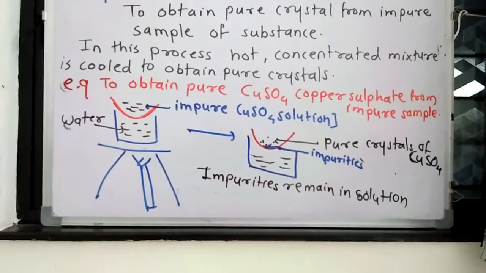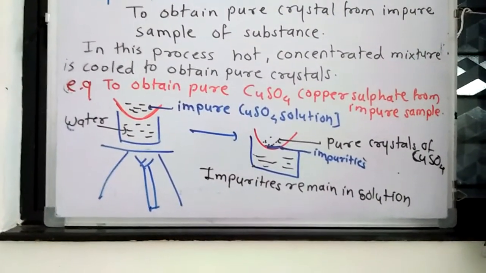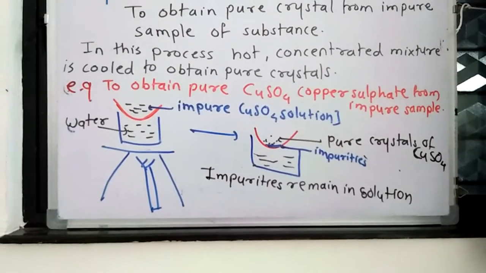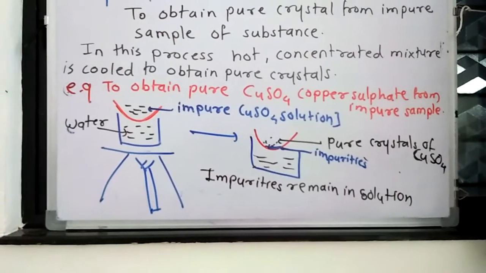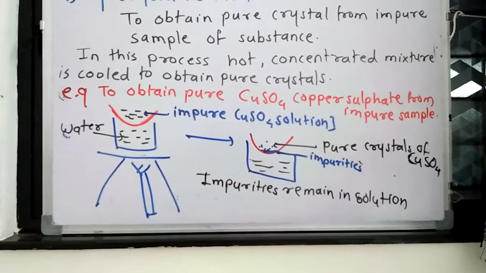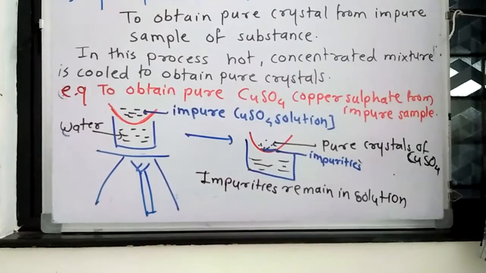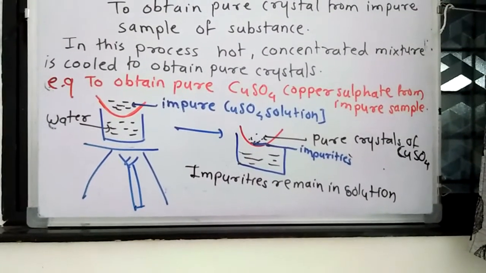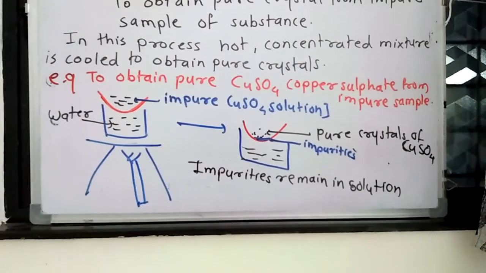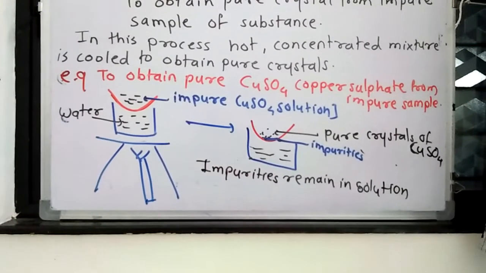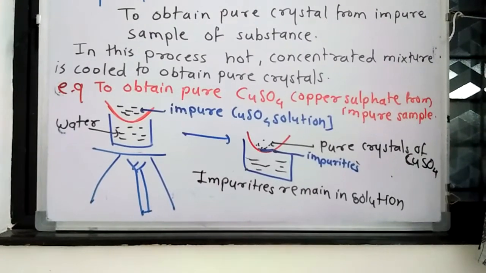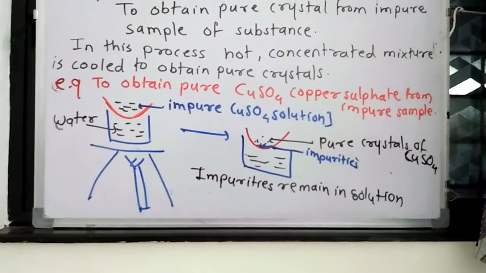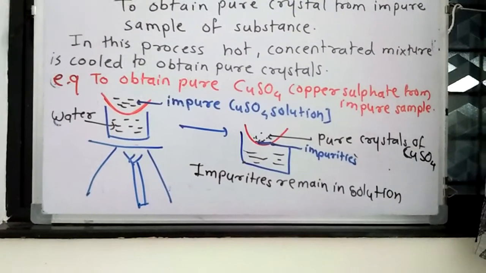When the double boiling method is used, the copper sulfate solution gets heat, and after heating we get a hot concentrated mixture of copper sulfate solution along with some impurities. Now we allow it to cool. After cooling, what will we see? Crystals of pure copper sulfate are formed and the impurities remain behind in the solution.